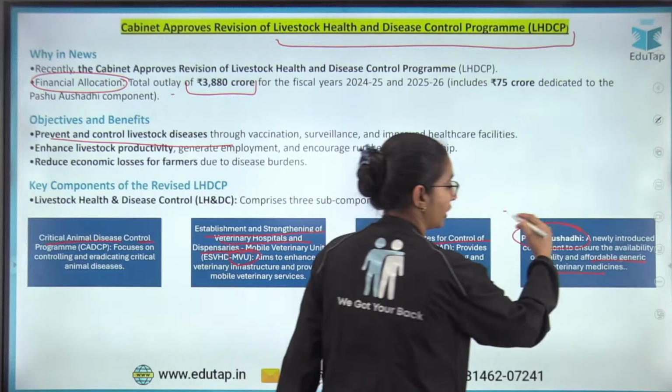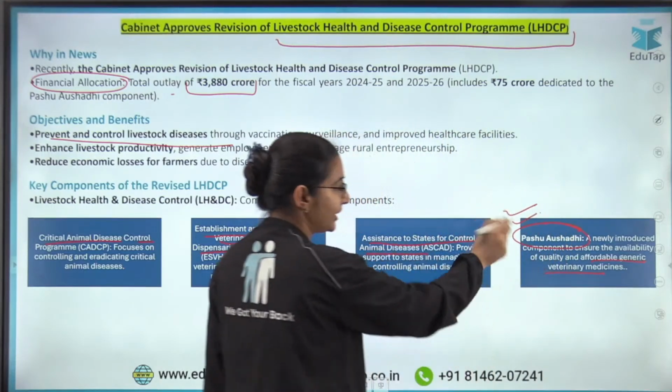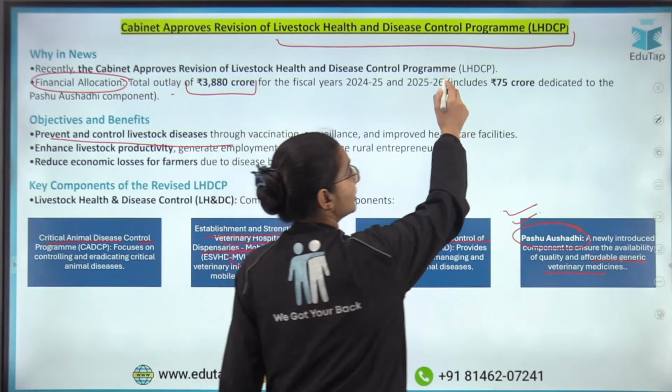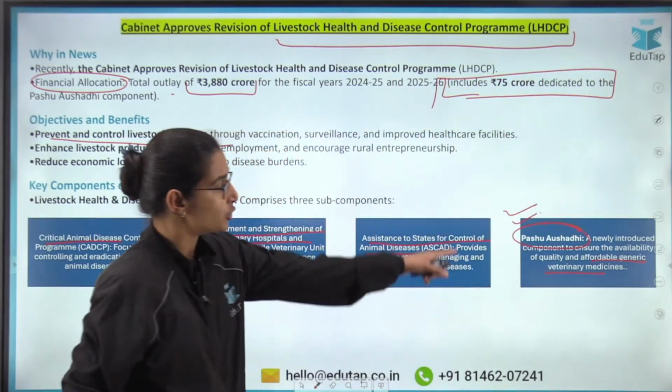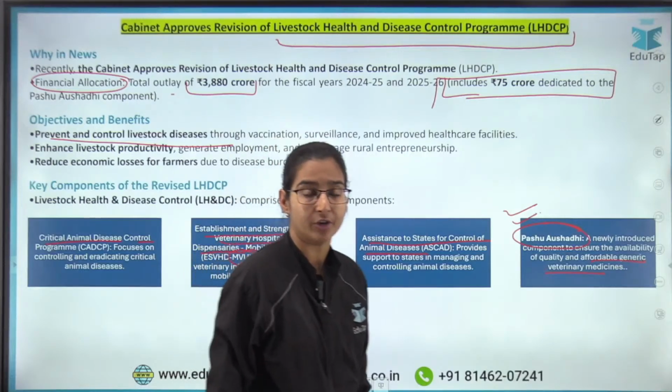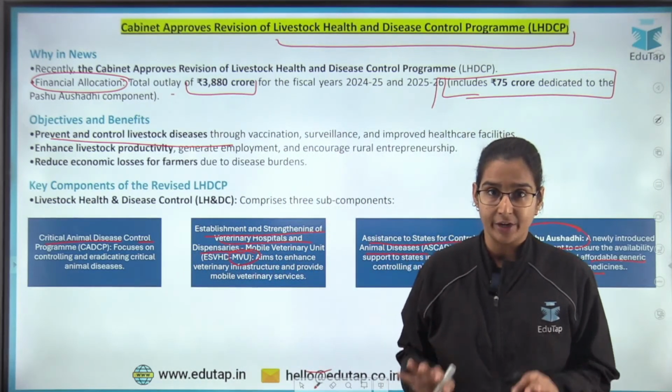So this is the newly launched component, and for this newly launched component, in the budget we have given 75 crores. Okay? For this Pashu Aushadhi, we have dedicated 75 crores. So this was the entire news here.